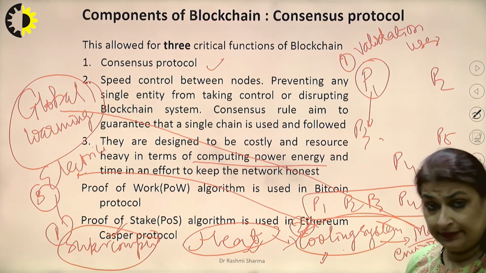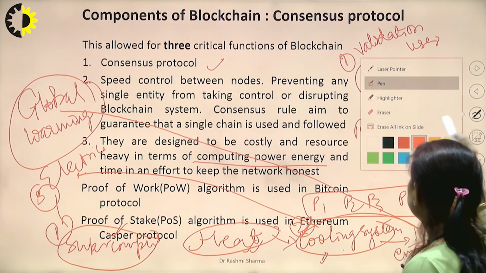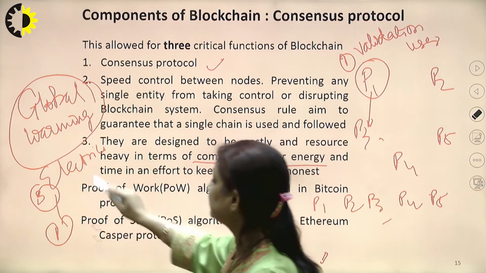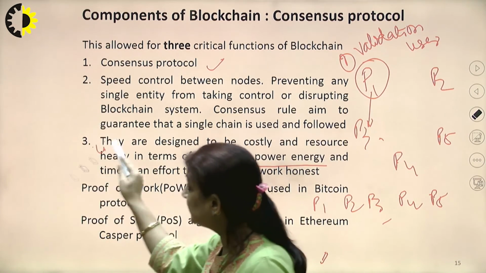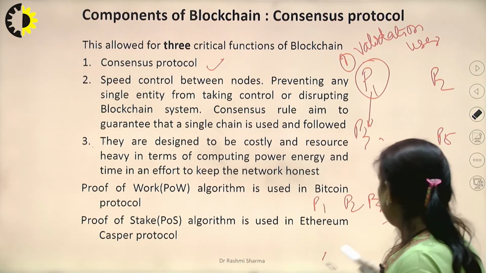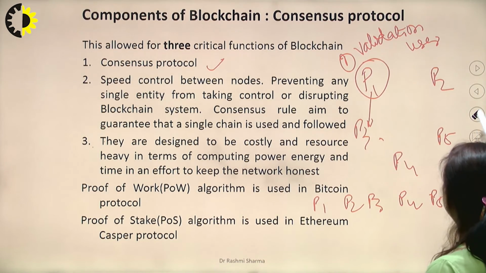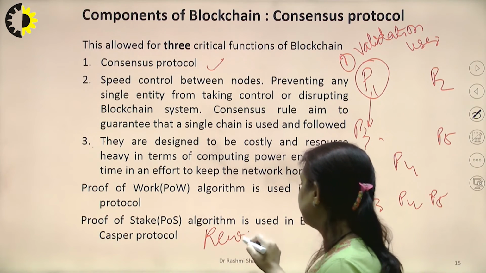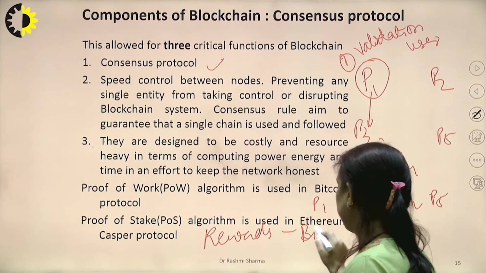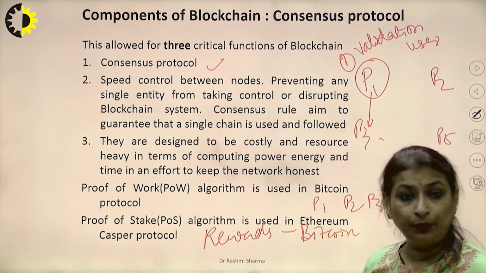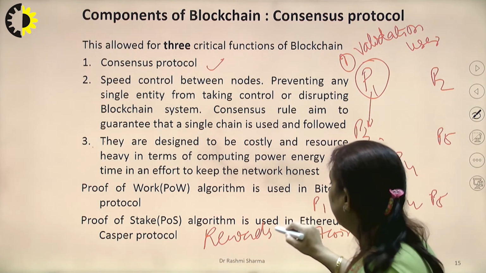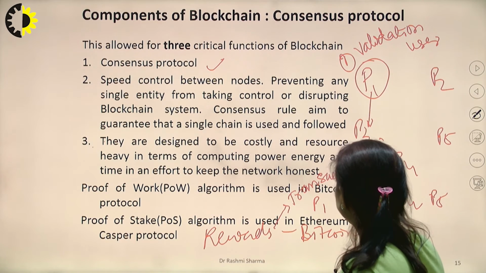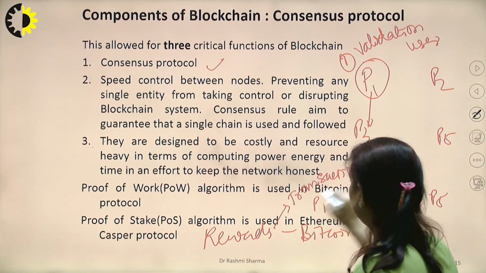So how do these miners generate money? As we have discussed, miners are given some amount of rewards. When we are working with Bitcoin, these rewards are usually in terms of Bitcoins. When I'm not using any cryptocurrency but a normal blockchain architecture, these rewards are in terms of transaction fees. How do we get these transaction fees?